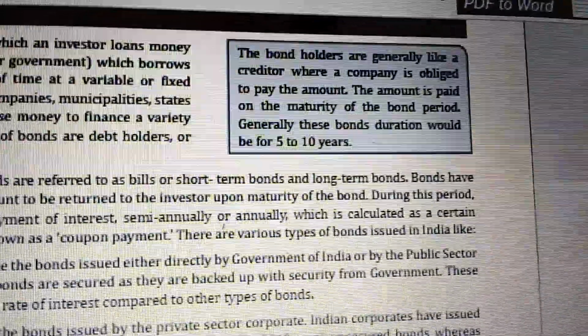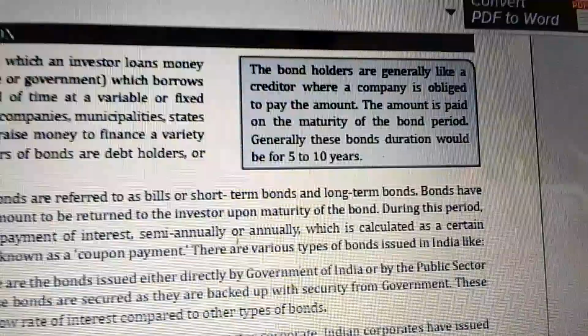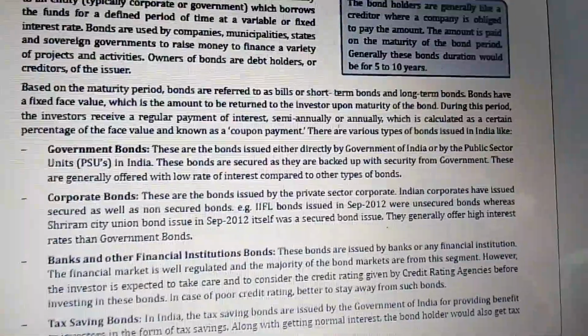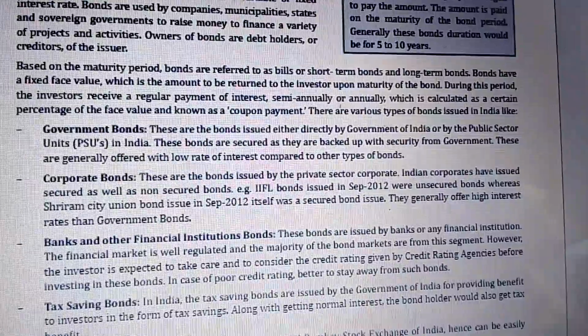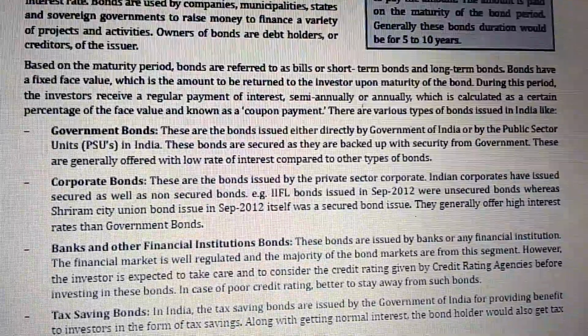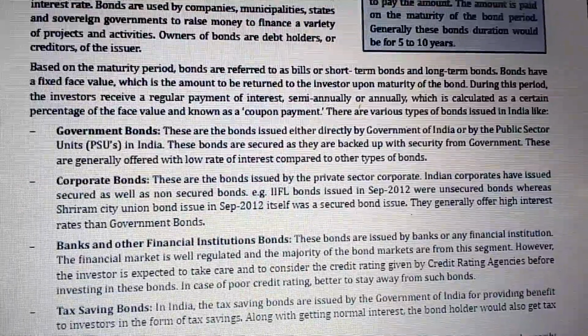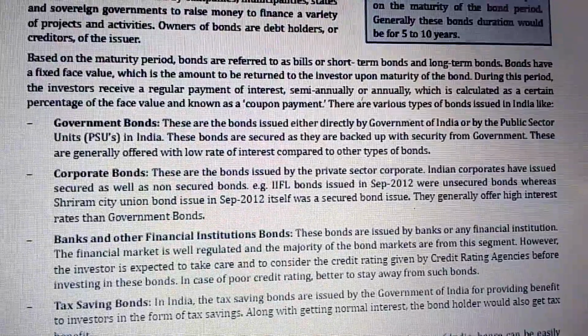Now, over here, the bondholder is generally like a creditor, where a company is obliged to pay the amount. The amount is paid on the maturity of the bond period. Generally, these bond durations would be from 5 to 10 years. Based on the maturity period, the bonds are referred to as bills or short-term bonds or long-term bonds. The bonds have a fixed base value, which is the amount to be returned to the investors upon the maturity of the bond. During this period, the investors receive a regular payment of interest, semi-annually or annually, which is calculated as a certain percent of the face value and known as a coupon payment.